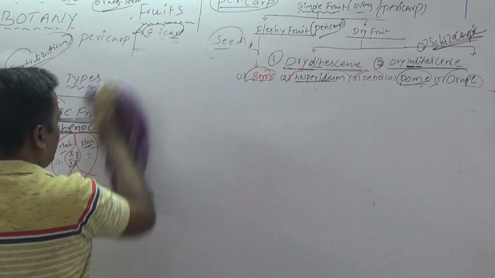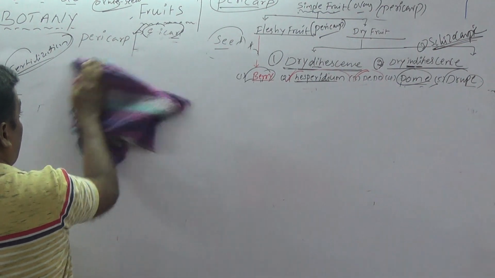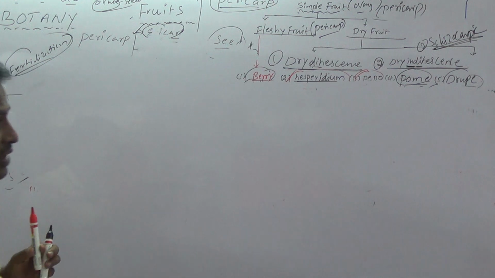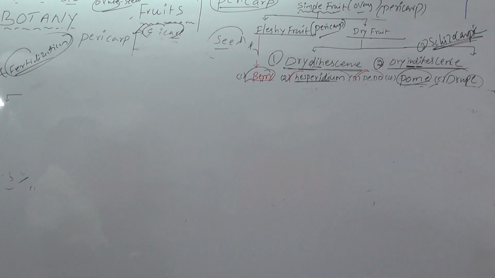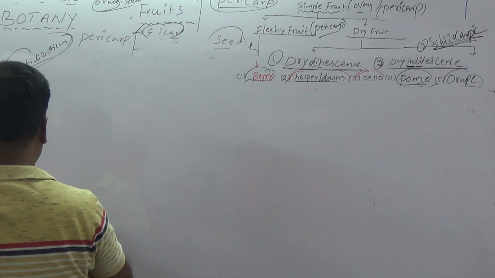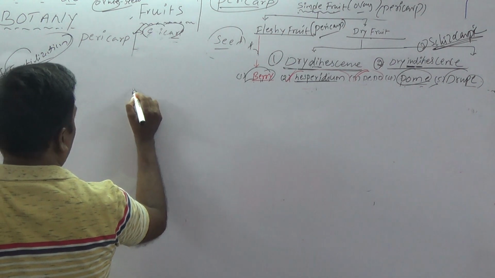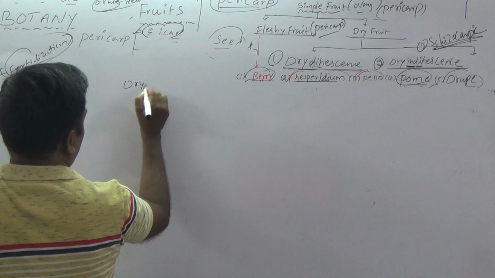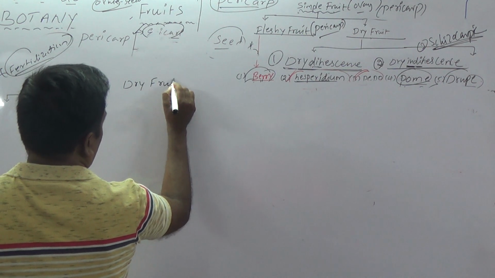So how many types of dry fruits are there? Three types of dry fruits are present: dry dehiscent, dry indehiscent and schizocarpic fruits.